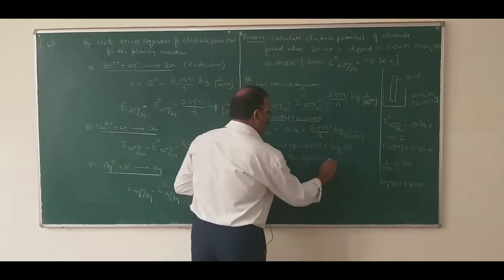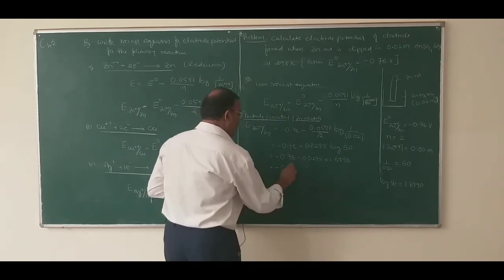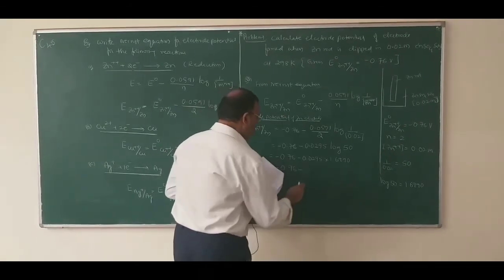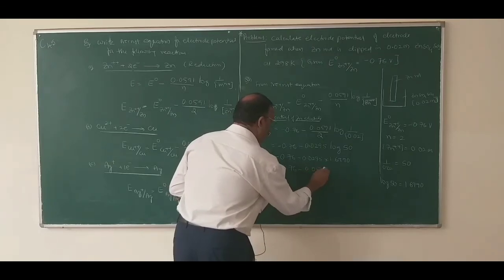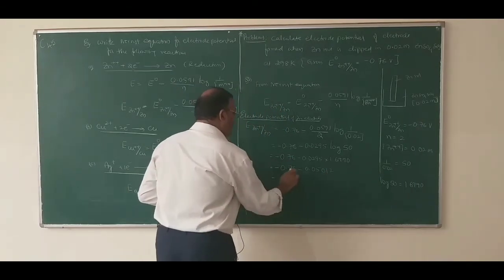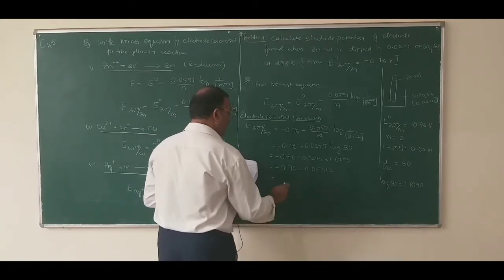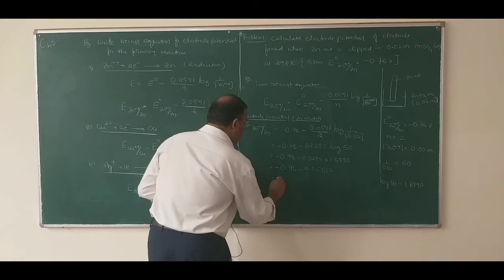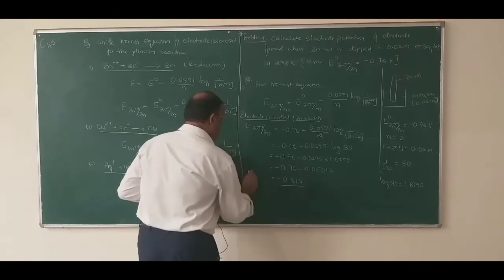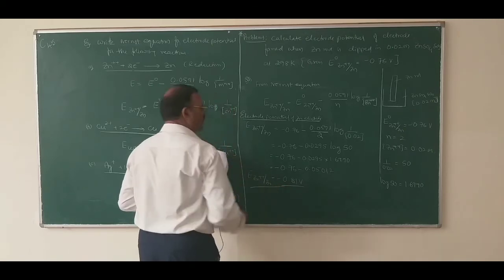So this is equal to minus 0.76 minus of 0.0295 into 1.6990, which is equal to minus 0.76 minus of 0.05012. Minus of minus is plus, so you will get minus 0.81 volts. So this is the electrode potential of the zinc electrode. So these problems are important.